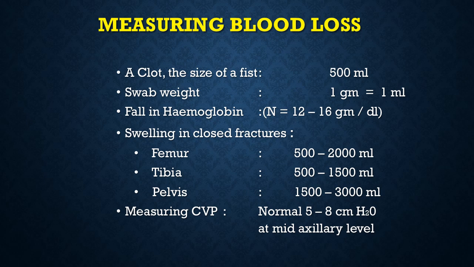In case of pelvis, it is even more dangerous. Retroperitoneally and extraperitoneally, the pelvis can even bleed intraperitoneally if there is peritoneal tear, and anything from 3 to 6 units, 1.5 liters to 3 liters of blood may be lost.